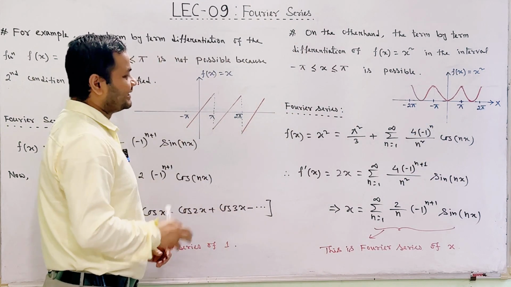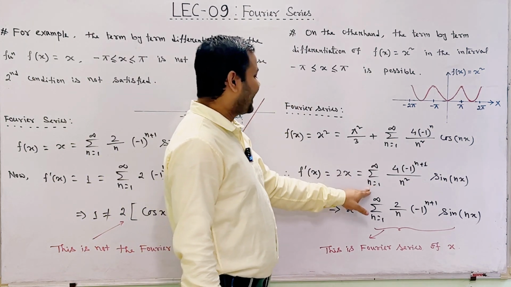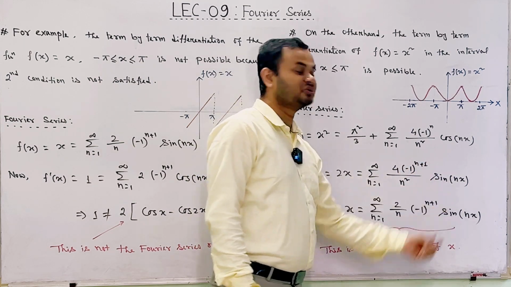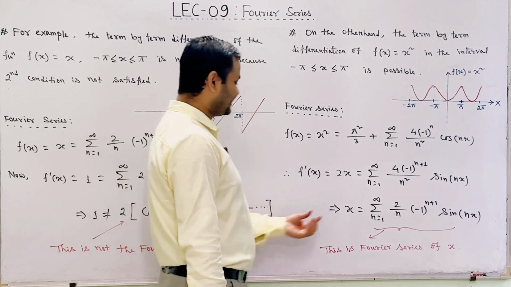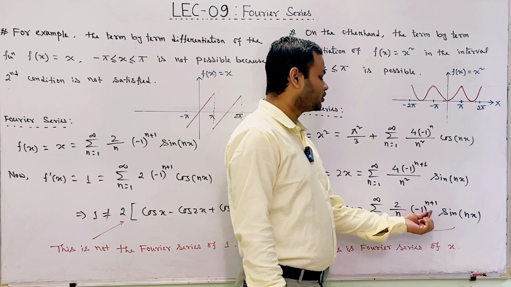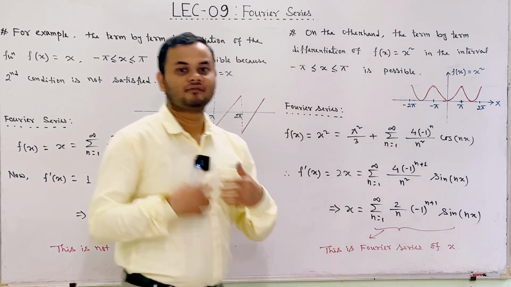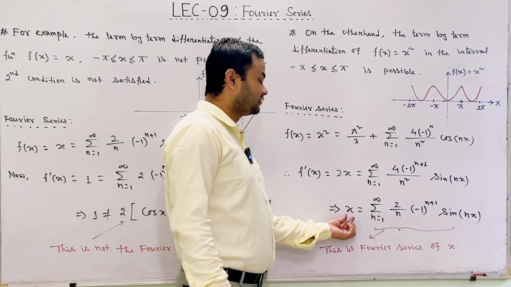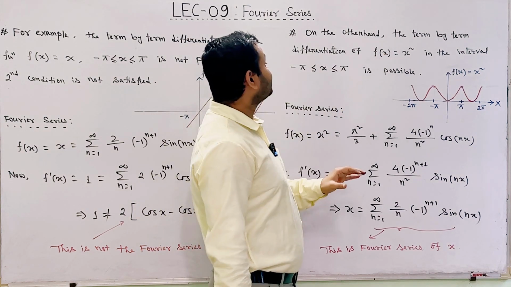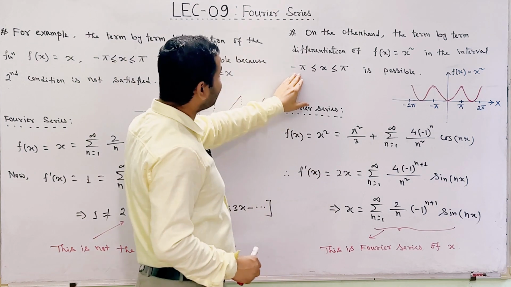Now, differentiating each and every term on both sides of this equation, we will get 2x equal to summation n goes from 1 to infinity 4 into minus 1 whole to the power n plus 1 divided by n square into sin nx. After simplification, we will get x equal to summation n goes from 1 to infinity 2 by n into minus 1 whole to the power n plus 1 into sin nx. Here we have seen that this part is the Fourier series expansion of the function f of x equal to x. So from this we can conclude that the term by term differentiation of the function f of x equal to x square is possible in the interval minus pi to plus pi.